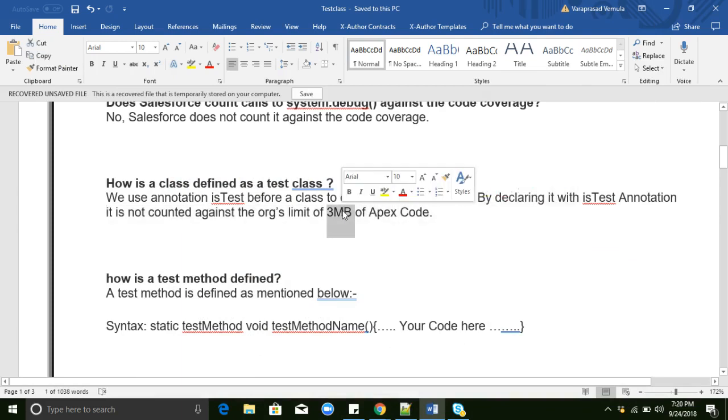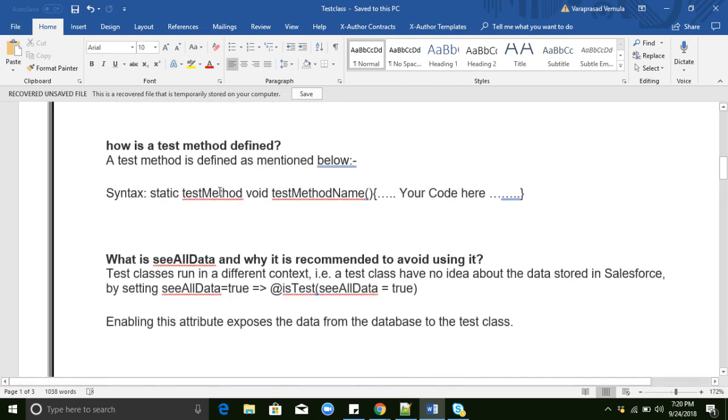Generally, in a Salesforce org we can write a maximum of 3 MB of Apex code. If you mention isTest, then those classes will not be considered as normal Apex code. And testMethod is just here, public static testMethod. This is a normal predefined syntax in Salesforce. If you want to use testMethod, you can use it.